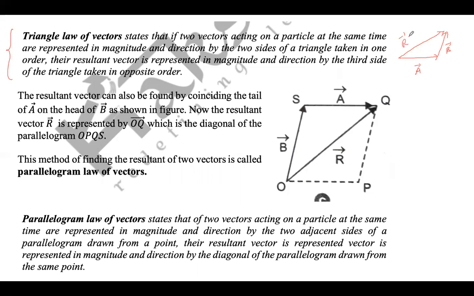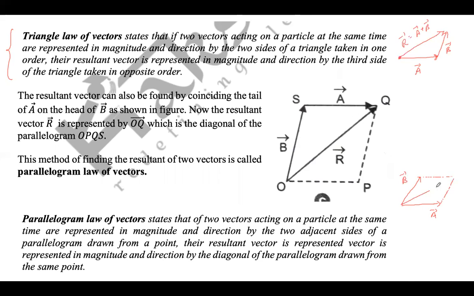तो ये क्या होगा? R जो होगा resultant A plus B हो जाएगा, तो tail of A से head of B तक। और parallelogram law of vectors क्या बताता है? If two vectors are co-initial vectors, यहाँ पे vectors co-initial नहीं थे, A और B. B का tail A के head के साथ coincide कर रहा था. So if these two vectors A and B are co-initial, let's say this is vector A, this is vector B, then we'll complete the parallelogram here.